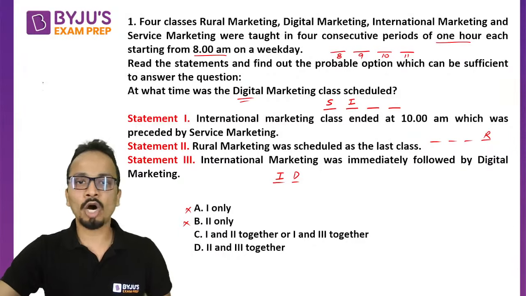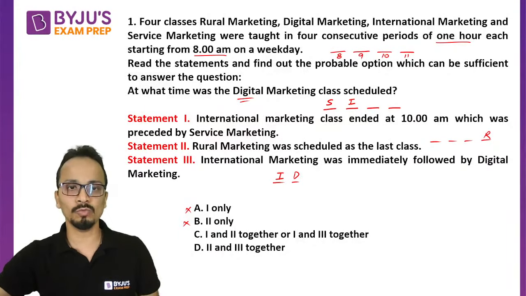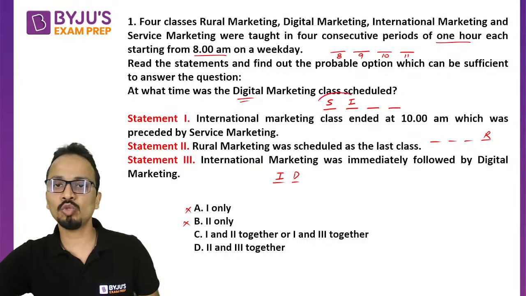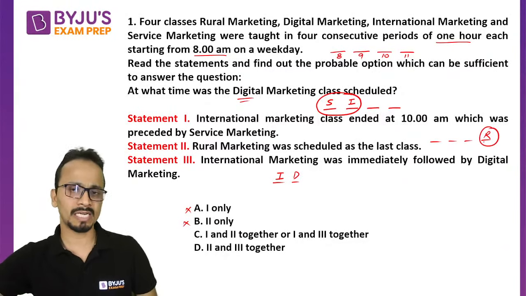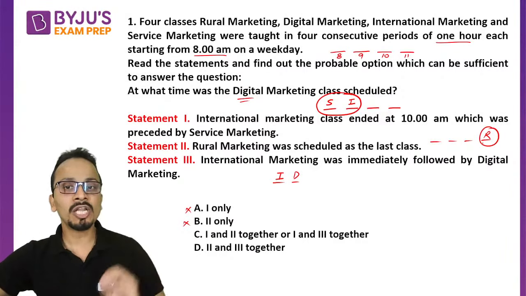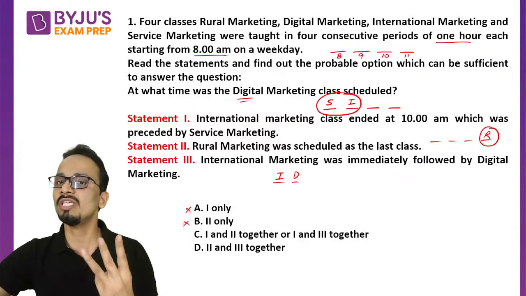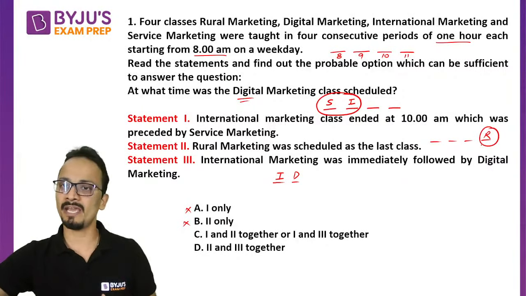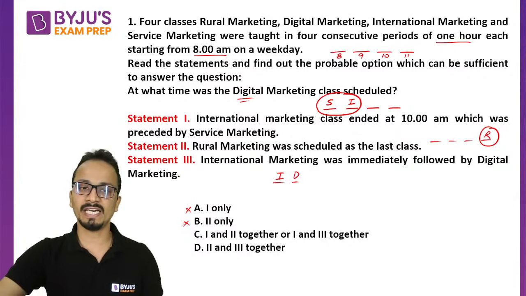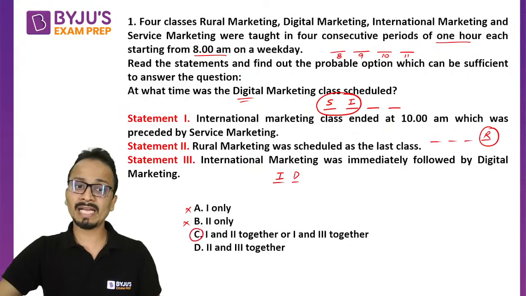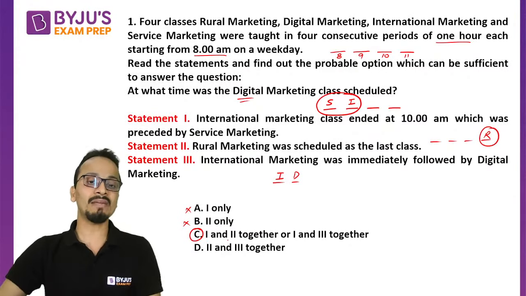So if you look at combination of statement number 1 and 2, statement number 1 is telling about the first 2 slots and statement number 2 is telling about the last slot. So I can say that digital marketing has to be at slot number 3. That means starting at 10 a.m. So using statement number 1 and 2, I can find the answer. Okay, so probable answer can be option C or only answer can be option C.